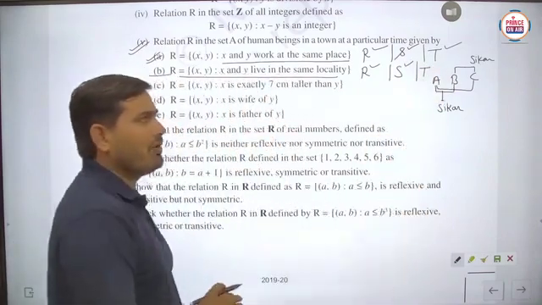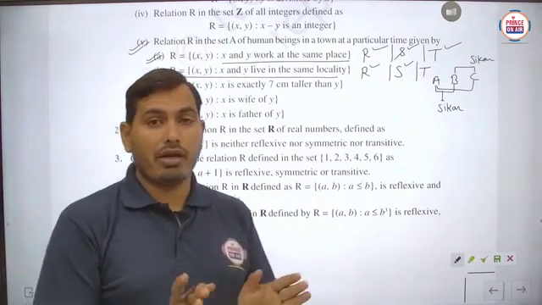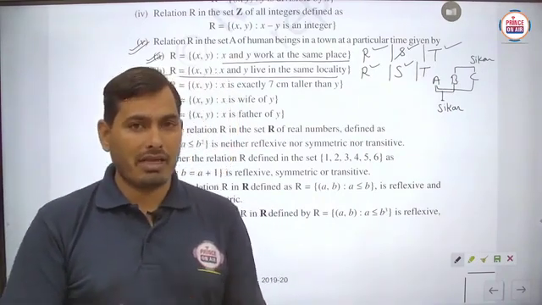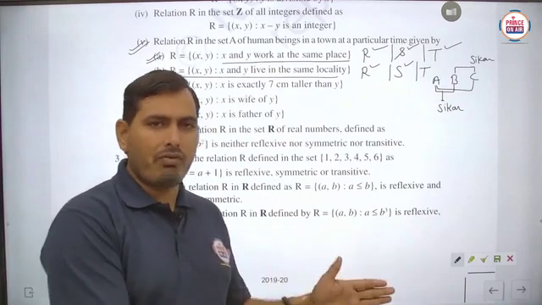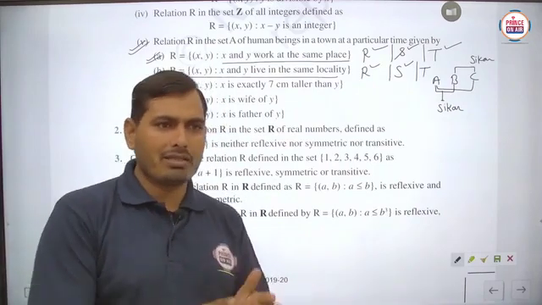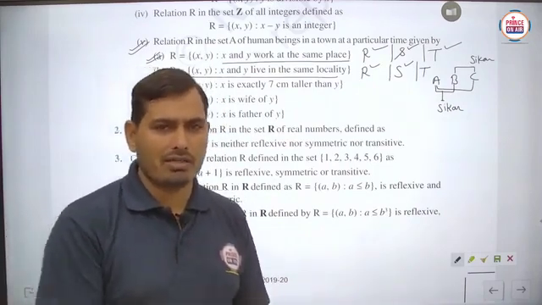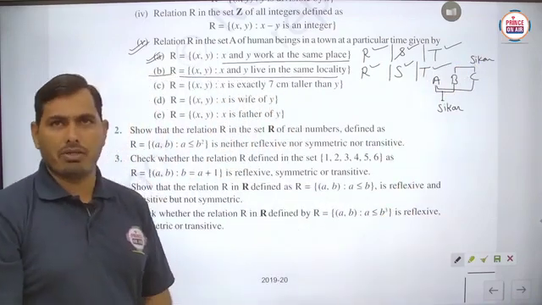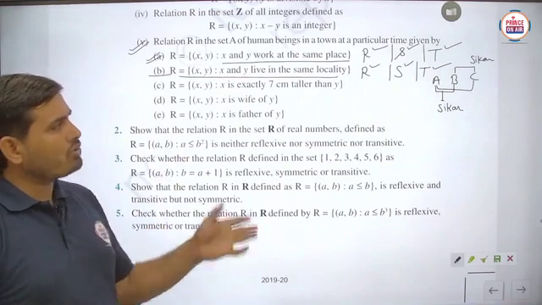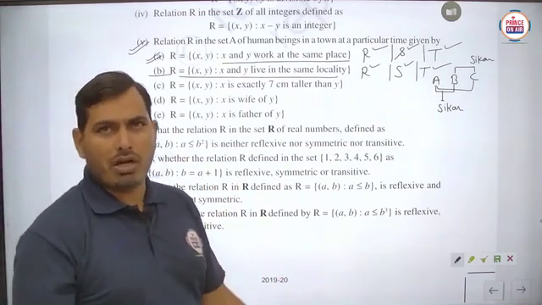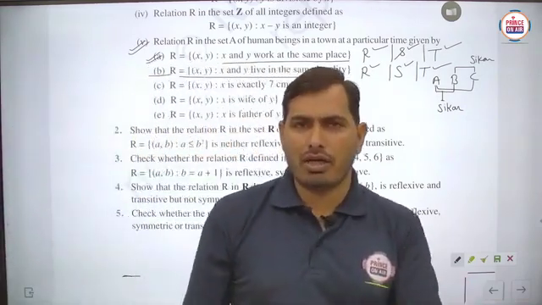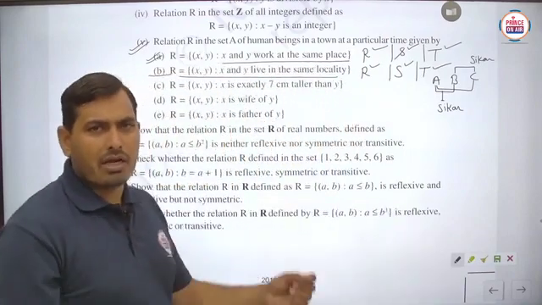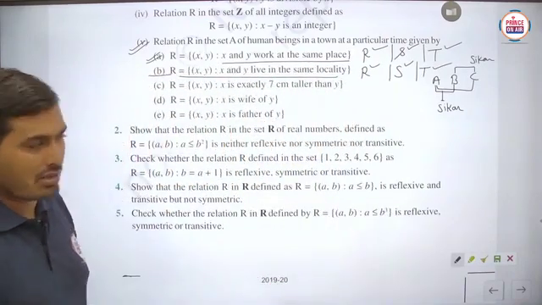For transitivity, we can say that, students, if x, y and z are three persons, x and y live in the same locality, and y and z live in the same locality, then definitely x and z live in the same locality. This means it is always transitive. Is it clear? So it is reflexive, symmetric and transitive. If a relation is reflexive, symmetric and transitive, then it is said to be an equivalence relation. Is it clear?